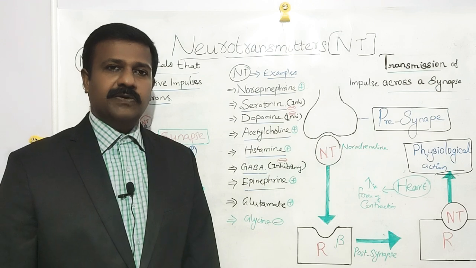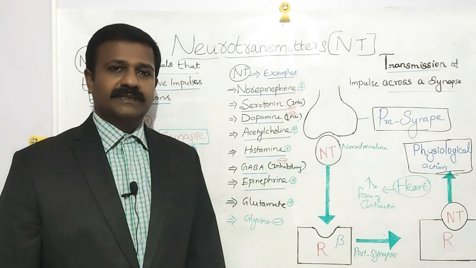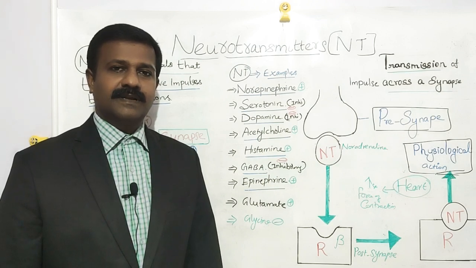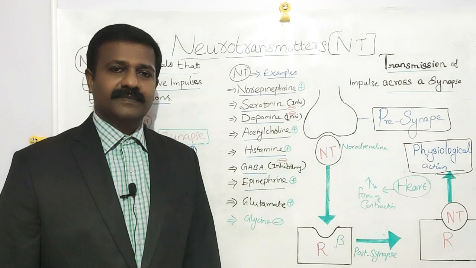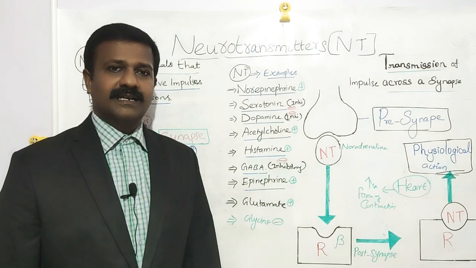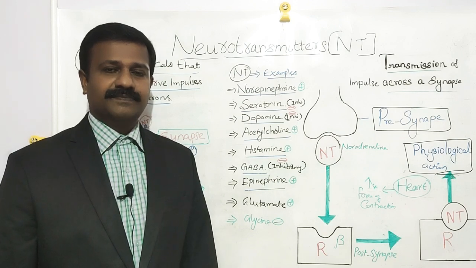Then what is a neuron? A neuron is the functional unit of the nervous system. The nervous system is generally classified as the central nervous system and the autonomic nervous system. The central nervous system consists of the brain and spinal cord. They control and regulate functions like eating, sleeping and emotion through these neurotransmitters.